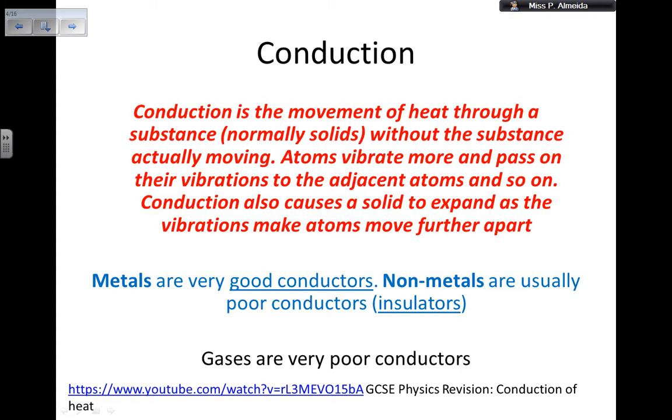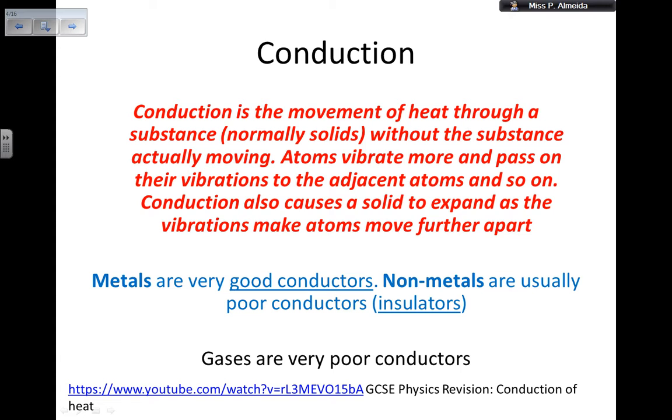So what is happening is that the atoms that make up the substance are always vibrating, right? The atoms are always vibrating unless they are at a temperature of 0 Kelvin, absolute zero, which is minus 273.15 degrees Celsius. If the temperature is higher than that, then the atoms are vibrating. As you increase the heat, the thermal energy, the atoms vibrate more and more.